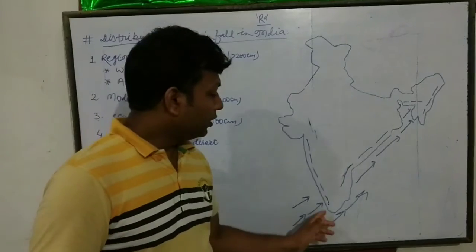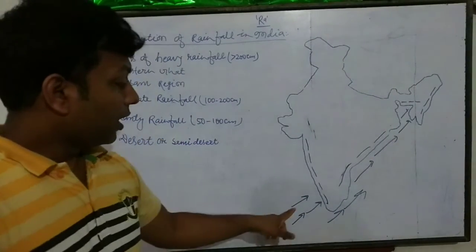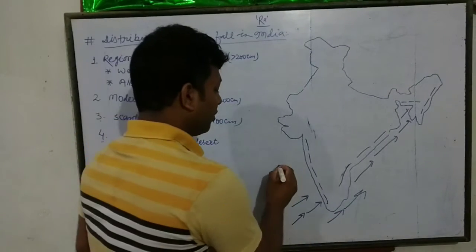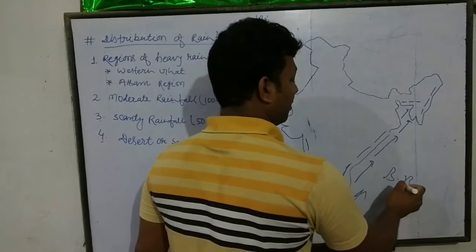As you know, this is the part of Western Ghat, Eastern Ghat. Here, monsoon is divided into two branches. One is the Arabian Sea branch and second is the Bay of Bengal branch.